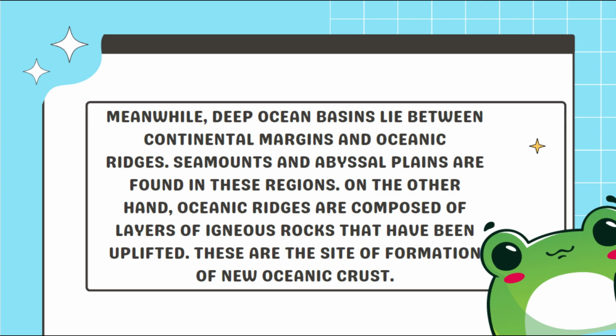Meanwhile, deep ocean basins lie between continental margins and oceanic ridges. Seamounts and abyssal plains are found in these regions. On the other hand, oceanic ridges are composed of layers of igneous rocks that have been uplifted. These are the site of formation of new oceanic crust.